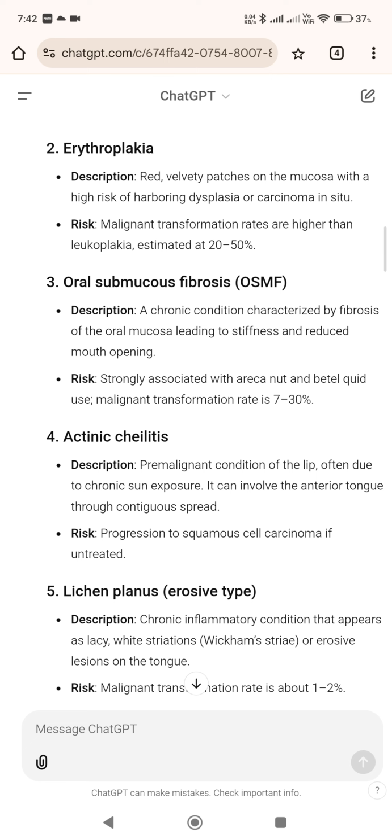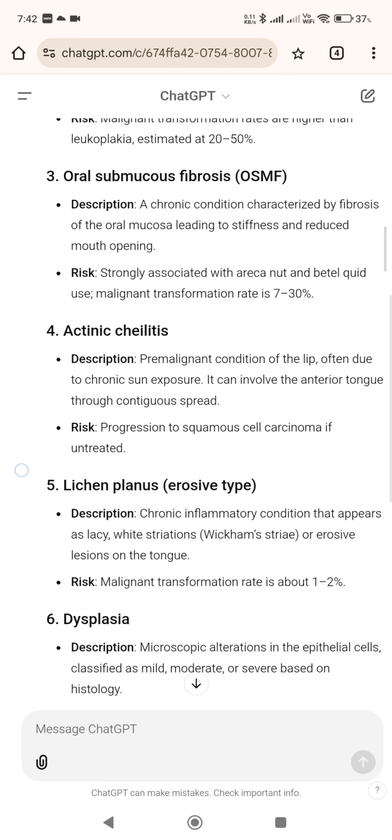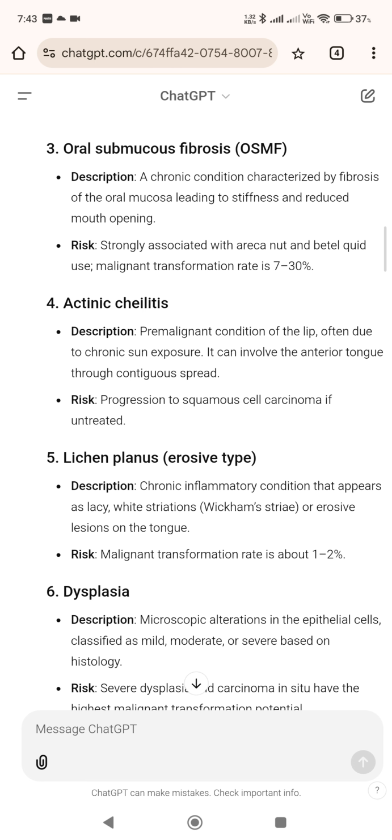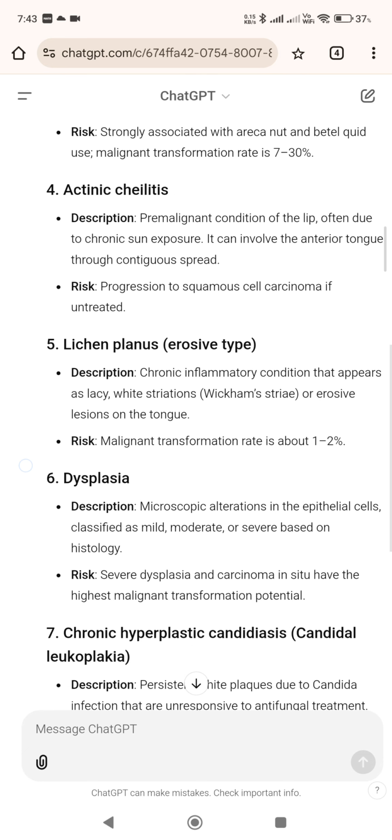3. Oral submucous fibrosis, OSMF. Description: a chronic condition characterized by fibrosis of the oral mucosa leading to stiffness and reduced mouth opening. Risk: strongly associated with areca nut and betel quid use, malignant transformation rate is 7 to 30%.